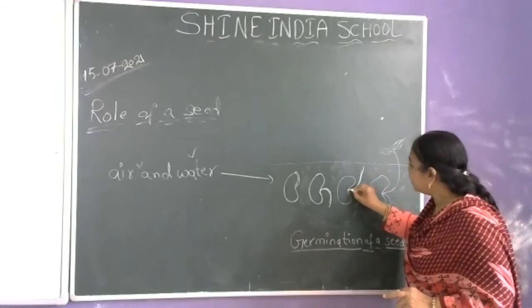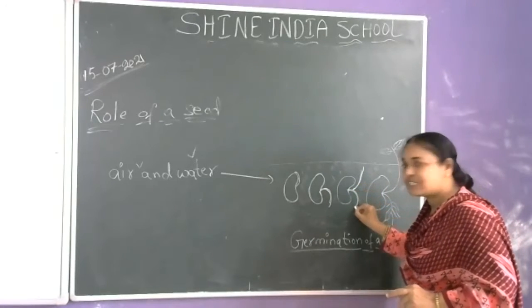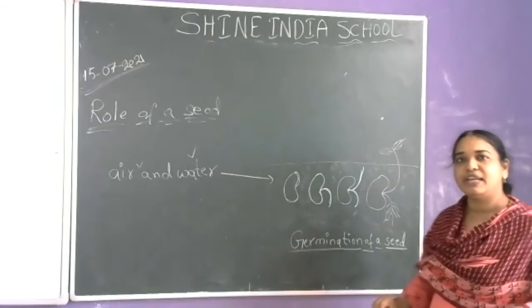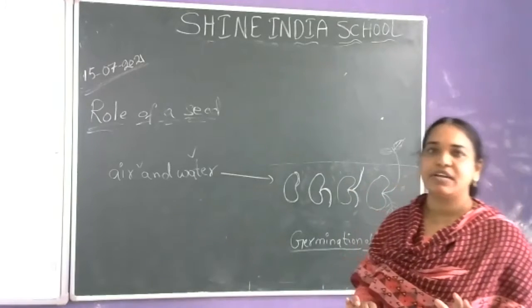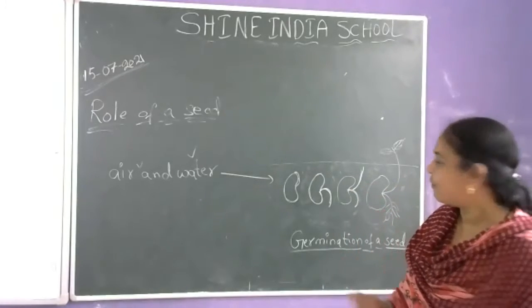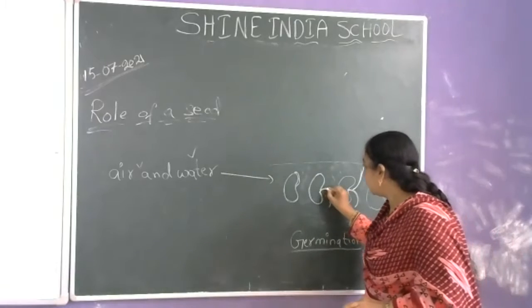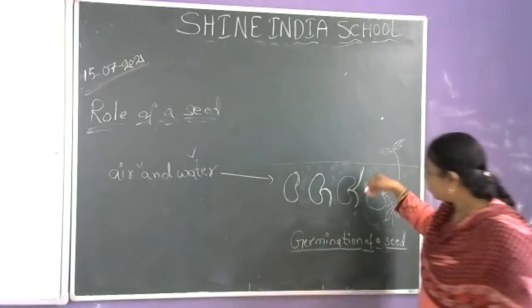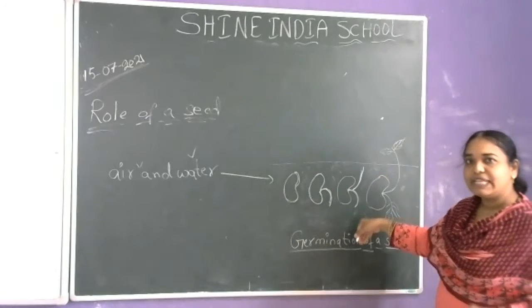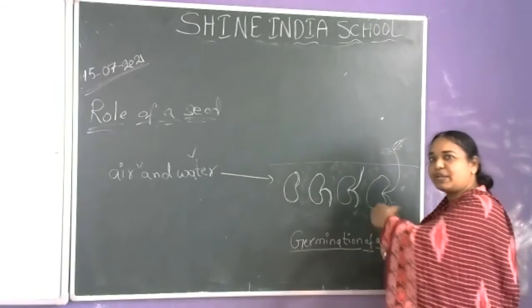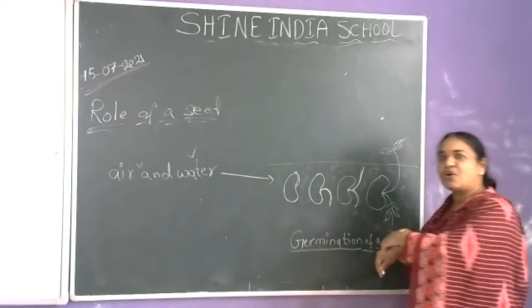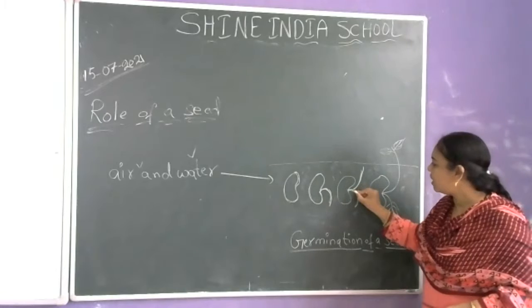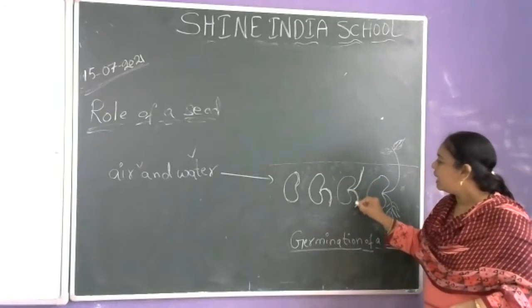The part which grows downward into the soil is called the root.